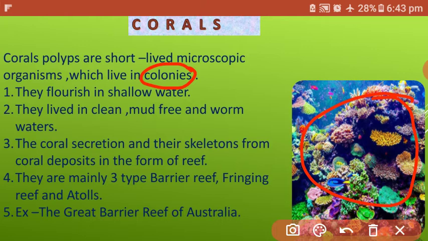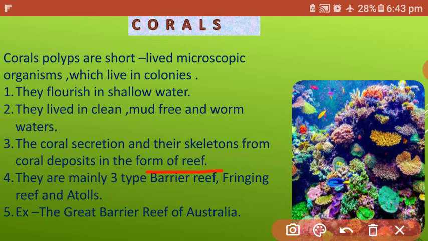The water should be clean, mud free, and warm, so that this type of water is suitable for growing coral. Coral secretions and their skeletons form coral deposits in the form of reefs. When one coral dies, another coral is born on top of the coral reef and makes a reef.